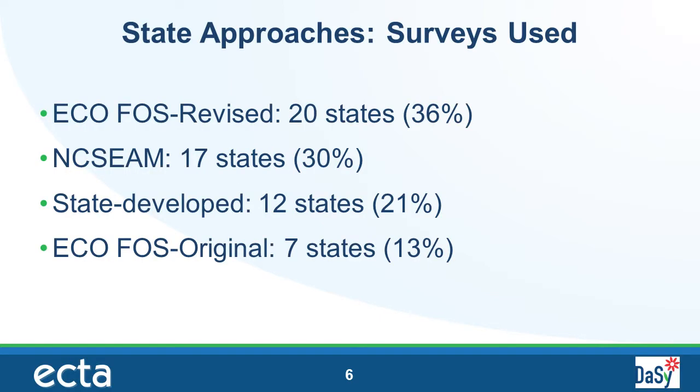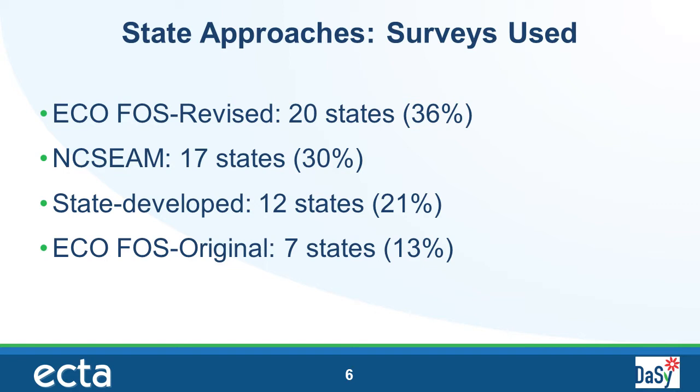Now let's look at an overview of the various surveys used to measure family outcomes. All states are using a well-defined methodology for surveying families for Indicator C4. These are the 4 main types of surveys, listed in order of the most frequently used types. The most frequently used survey is the Early Childhood Outcomes Center Family Outcomes Survey Revised 2010. 20 states are using this survey.